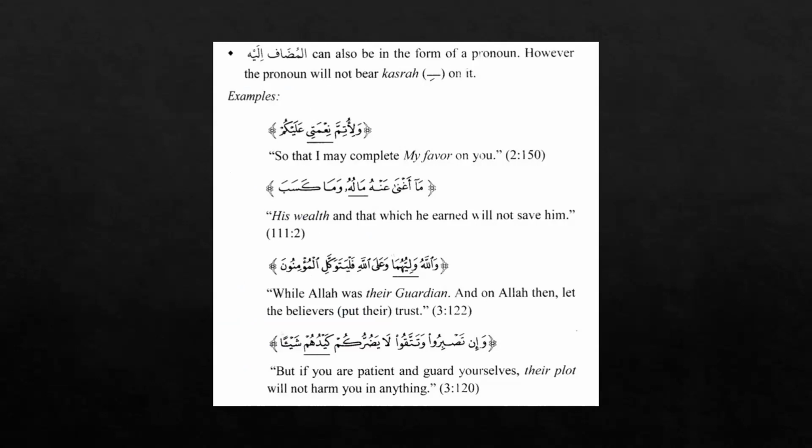Ni'mati. Here, maluhu, see, maluhu, malu is a mudaf, and this is an attached pronoun hu, maluhu. And this is an idafa, and we know that this pronoun here is a mudaf ilayhi, but it is not having a kasra. Just like that, this ya is not having a kasra here. Ni'mati and ya is attached, which is without a kasra.